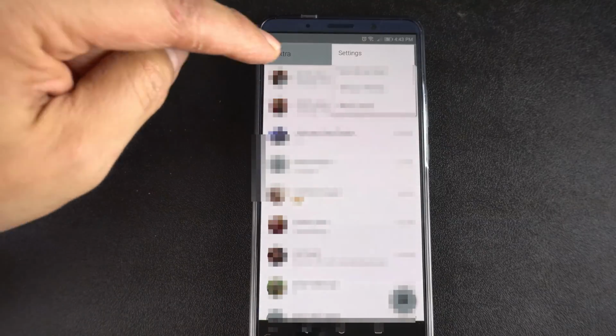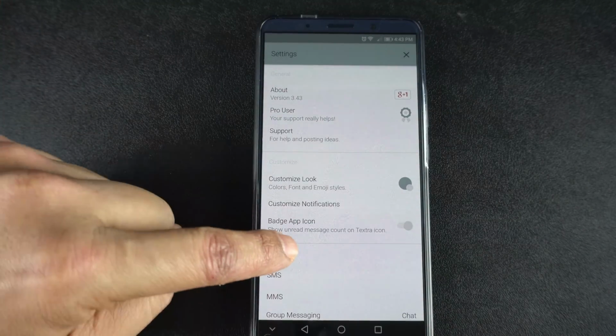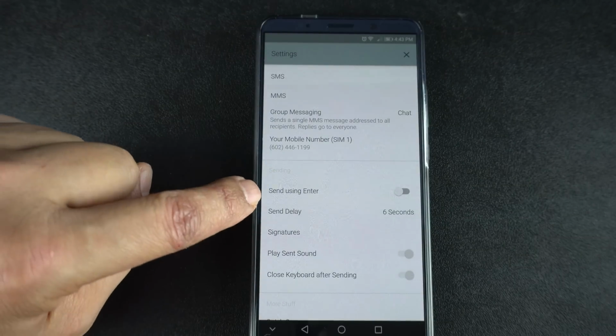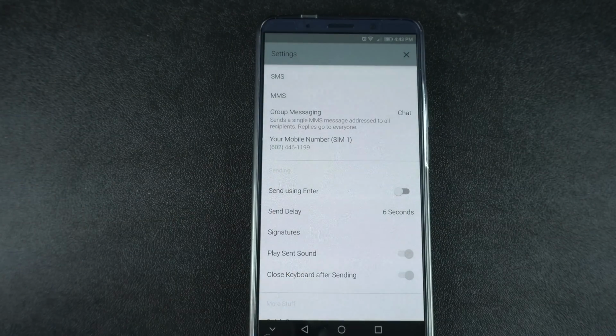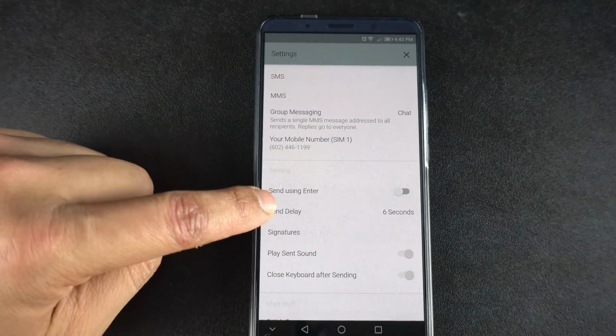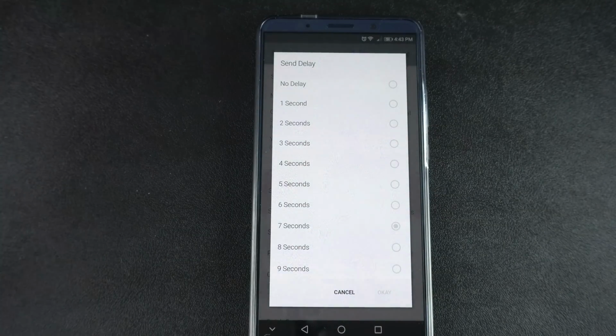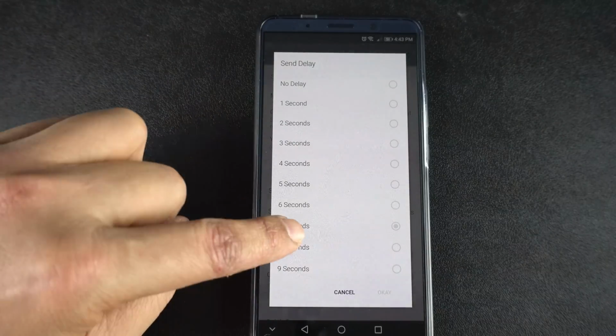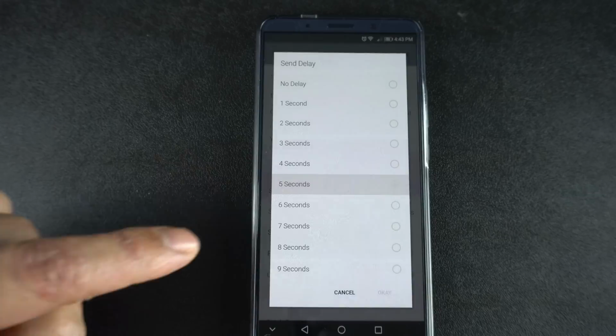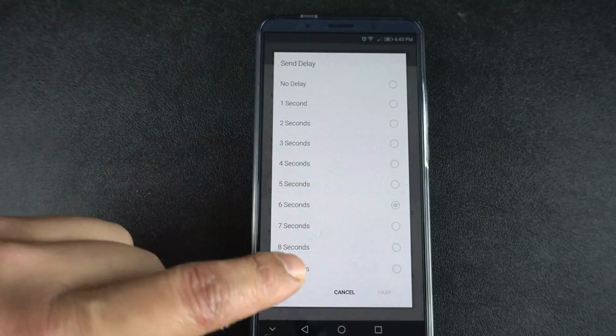You go into the settings. When you go into the settings, you click that. You're going to scroll down and you're going to see send delays. I put mine on 6 seconds just because I was introduced with the Huawei's text messaging app at 6 seconds. But if you click on it, send delay, which lets you just go normal where there is no lag, or you can put it as many seconds as you want. So I'm going to go back to 6 because that's where it was, and then I'm going to keep it that way.